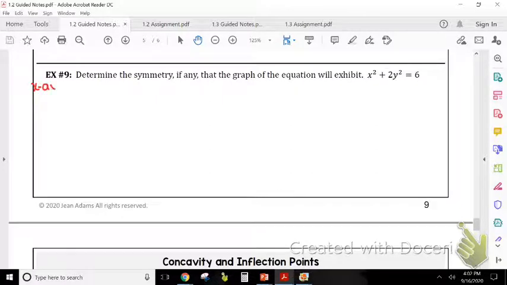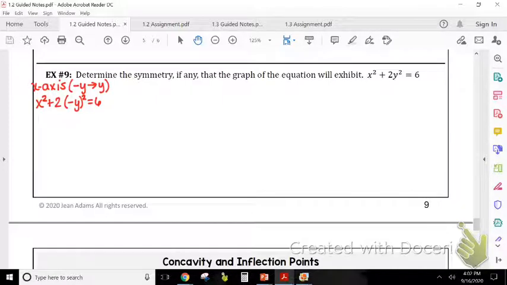So first let's check if it's symmetric to the x-axis, which means we're going to plug in negative y for y. So I'm going to rewrite my equation, but where I have a positive y, I'm going to put in negative y. Okay? So we've got x squared plus 2 times, it's y, so negative y squared equals 6. And I want to simplify this and see, can I get it back to be exactly the same?